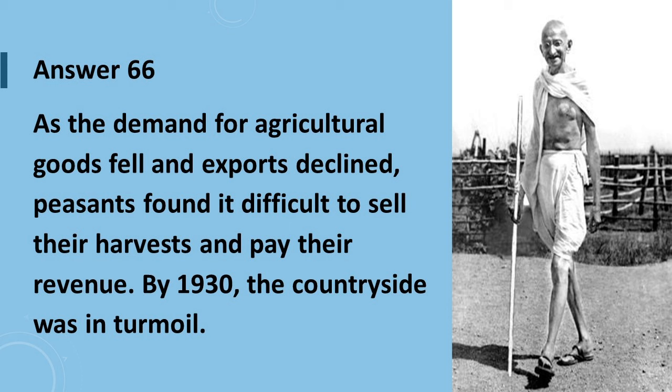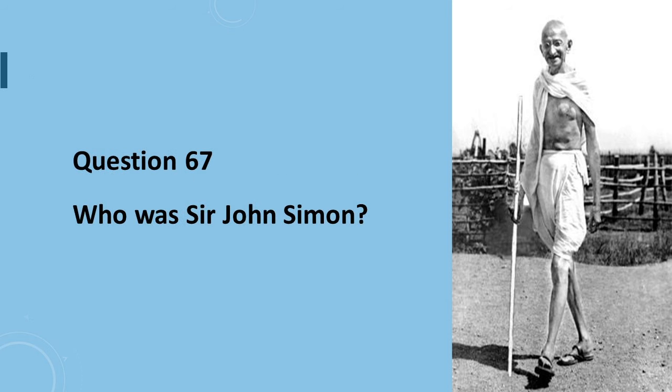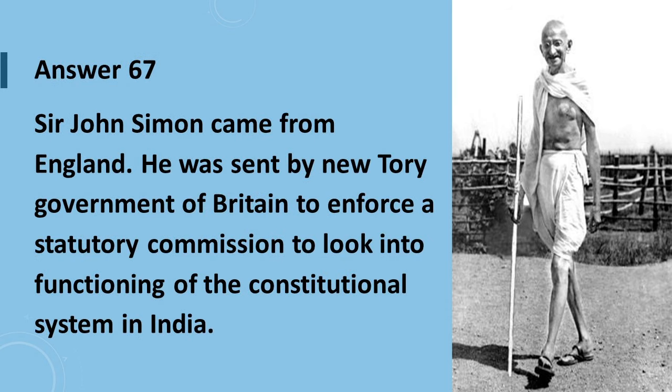By 1930, the countryside was in turmoil. Question 67 is, who was Sir John Simon? Answer to question number 67 is, Sir John Simon came from England. He was sent by the new Tory government of Britain to enforce a statutory commission to look into the functioning of the constitutional system in India.